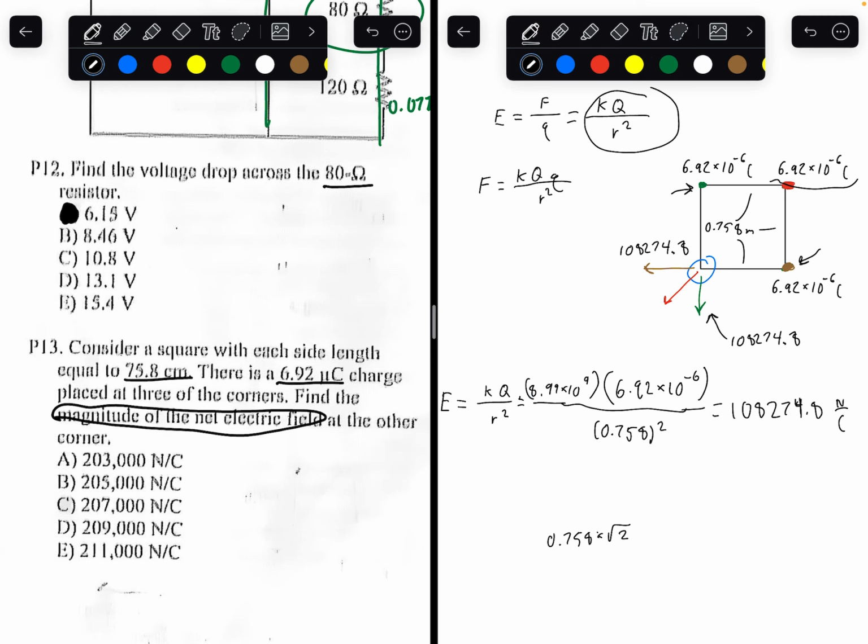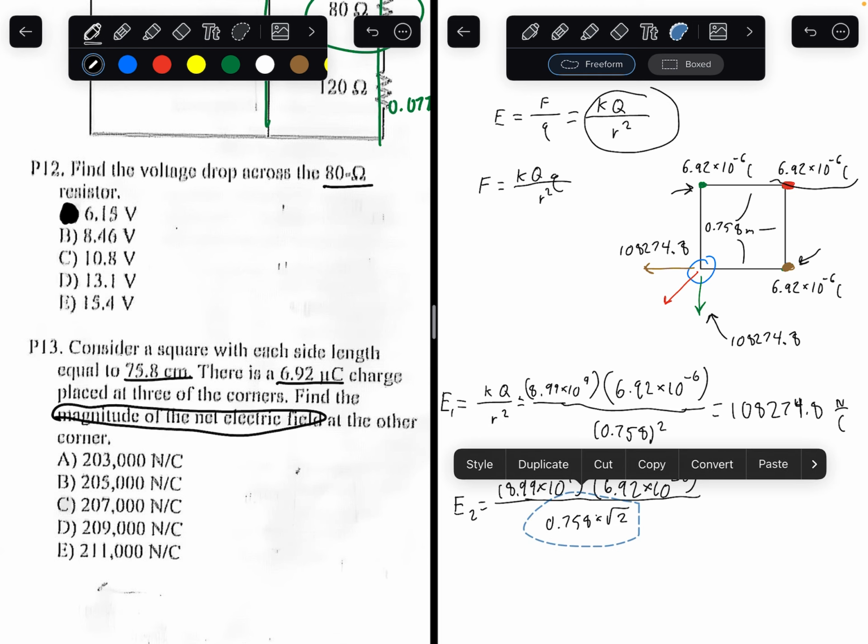So using our second electric field formula, K stays the same. Q also stays the same, 6.92 times 10 to the power of negative 6. But R is what changes. So this squared.